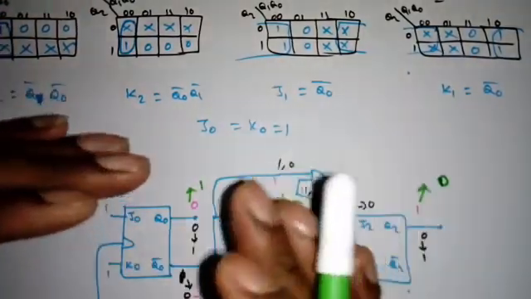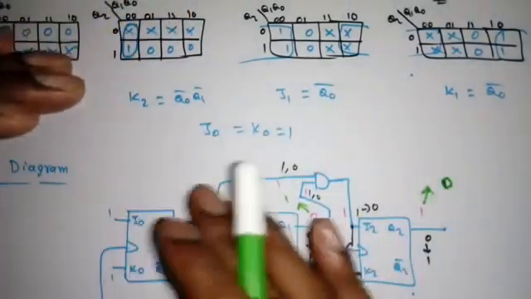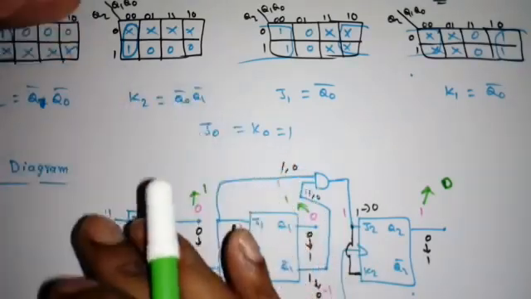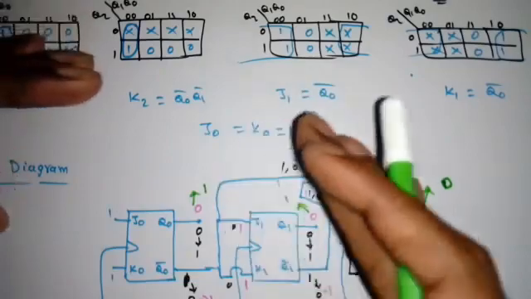In the next lecture we will see modulus 6 counter or modulus 10 counters, that is, we have to stop the count in between, right? So 3-bit means the maximum count is 8, but we can stop in between also. So that we will see in the next lecture.